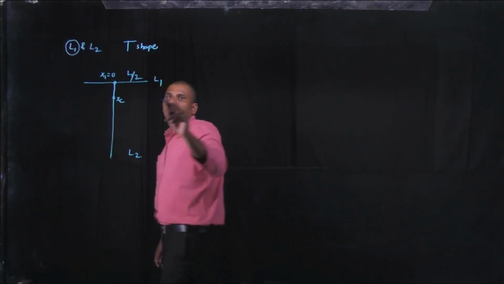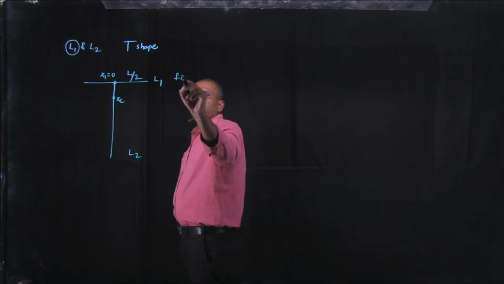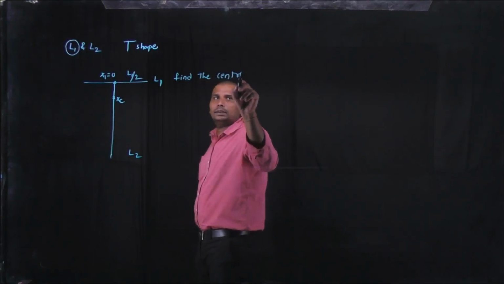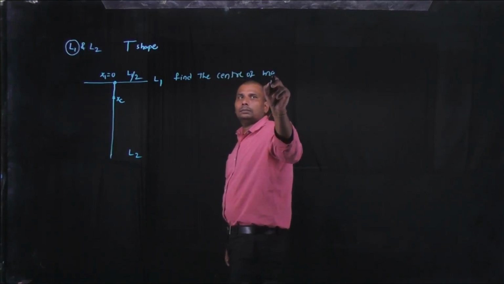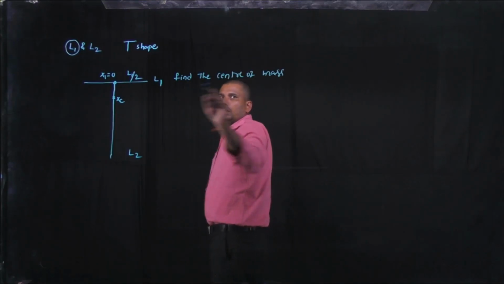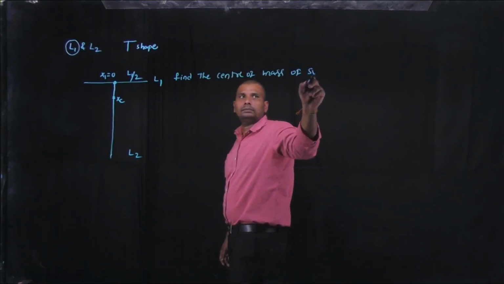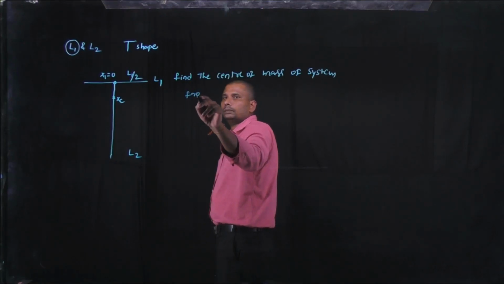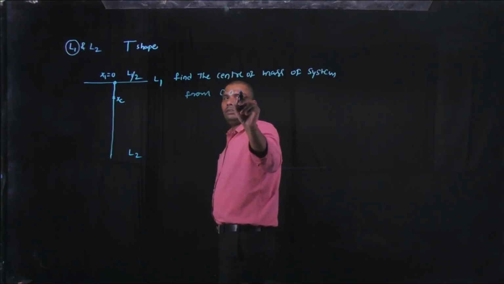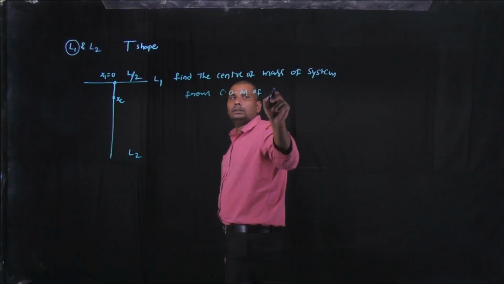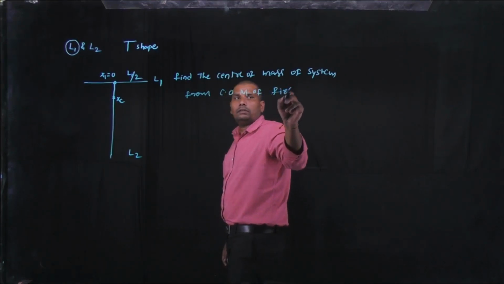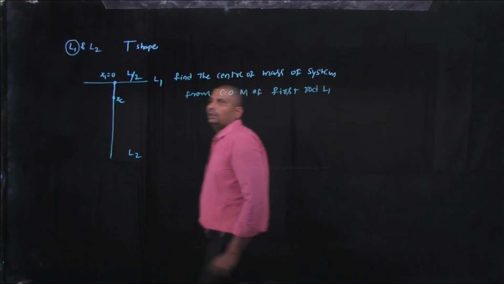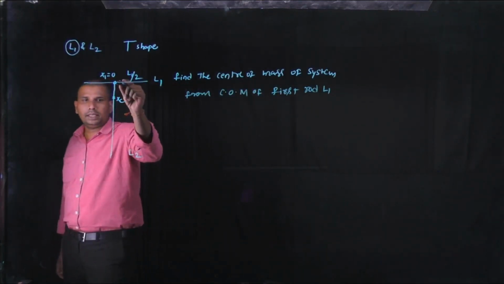Why? Because we can find the center of mass of the system from the center of mass of the first rod of length L1. We can find the center of mass from here.